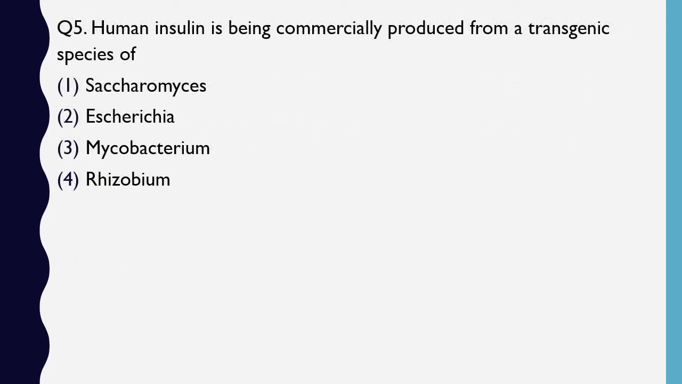Question number 5. Human insulin is being commercially produced by a transgenic species of Saccharomyces, Escherichia, Mycobacterium, Rhizobium. The correct answer is option 2, Escherichia coli. A recombinant species of Escherichia coli is being used to produce human insulin.